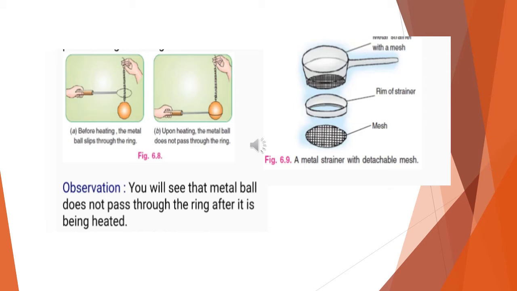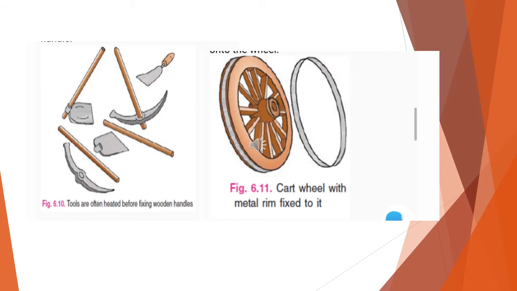So we can see that both the metal ball and the body of the strainer are made of metal and thus change their size on being heated. Thus we conclude metals expand on heating and contract on cooling. The same property you can see here also. The iron blade of these tools has a ring in which the wooden handle is fixed.